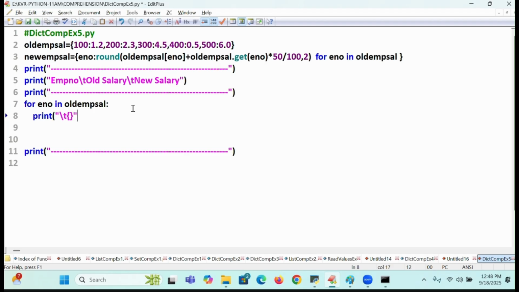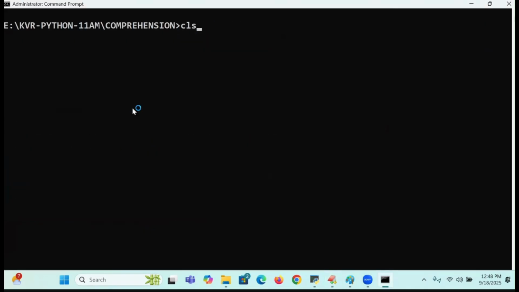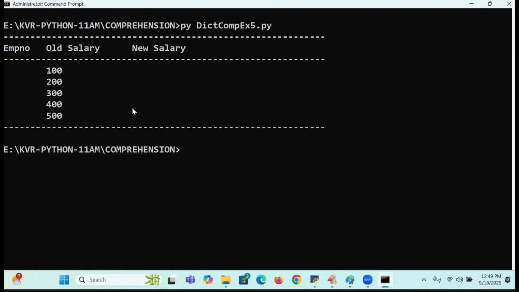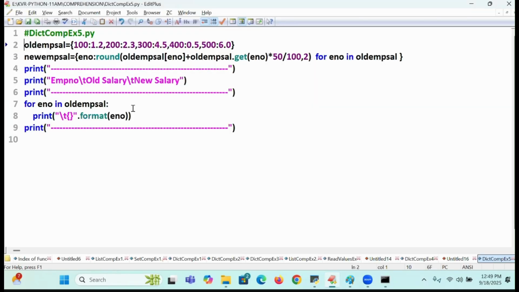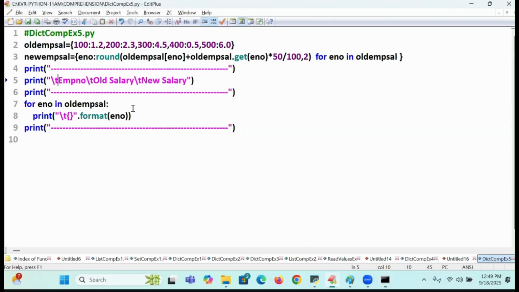Backslash T dot format of what? ENO. Students, you try to follow, execute. There I am writing, got employee numbers. Okay. So here also I will write a backslash n. Backslash n. So you got it, employee number. Old salary also I want to print. How do you print old salary? Backslash T. What you will write?